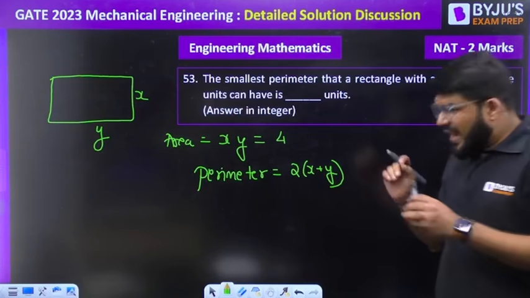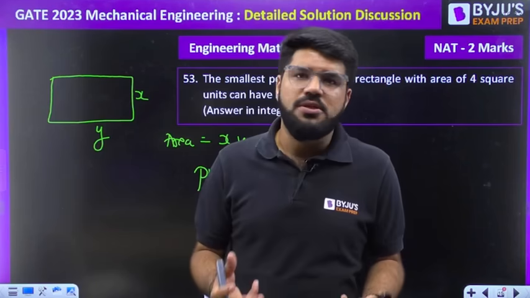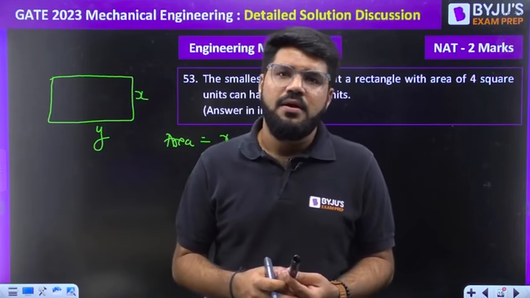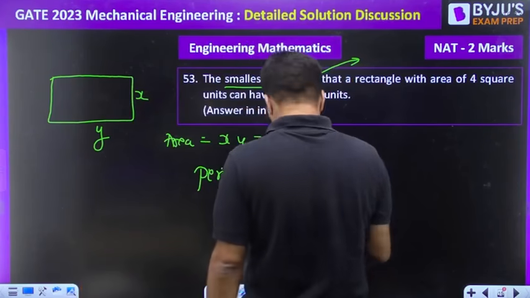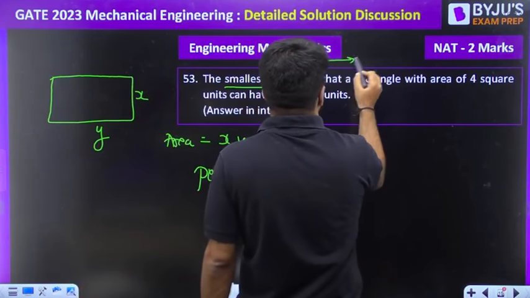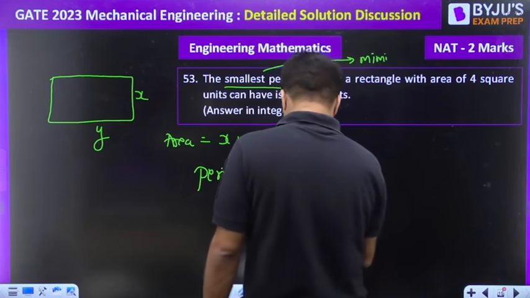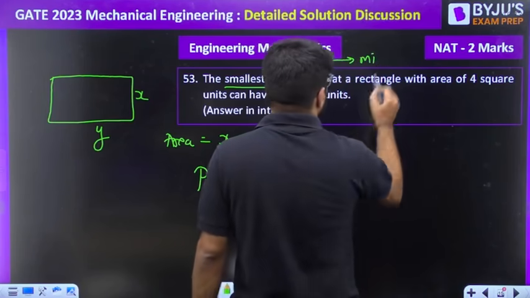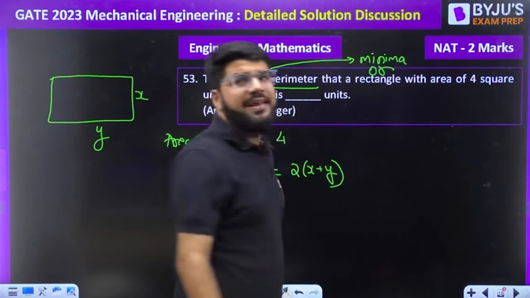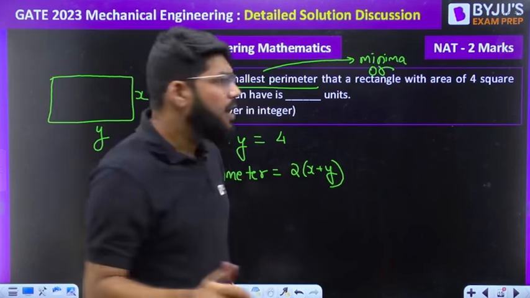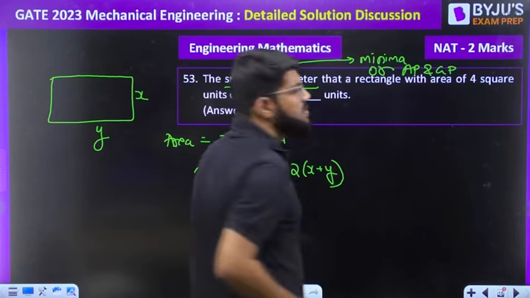Now dear, why is it very simple? Because maybe IIT expected that you will solve by the concept of maxima and minima. Since it is the smallest perimeter, you can solve it by the concept of maxima or minima. Correct, right? Or I'll tell you the very simple shortcut. Or by the concept of AP and GP. How? By the concept of AP and GP.